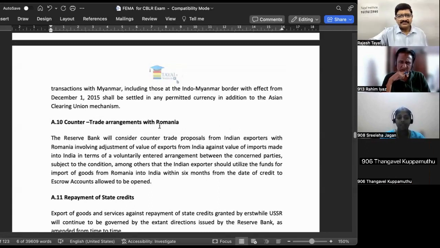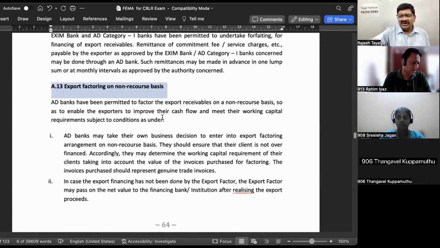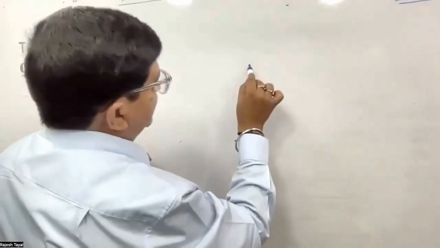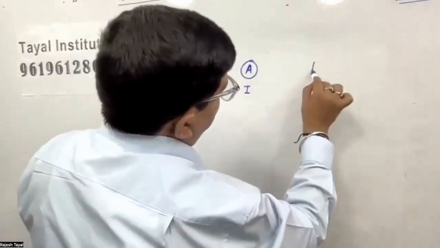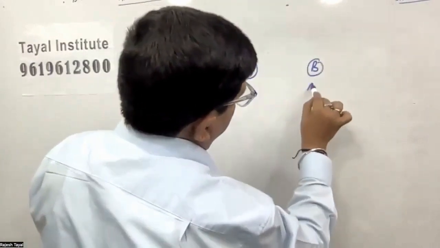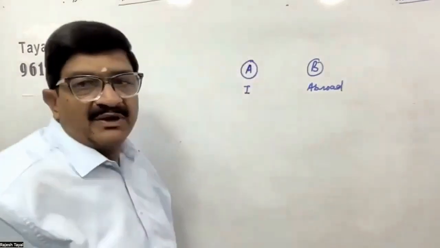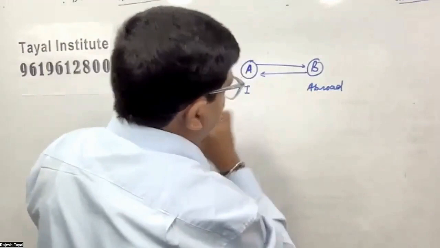Yes. Counter trade. So counter trade means what? You are exporting goods to one country and you are importing goods from the same country and with the same people. So what happens is that Mr. A is in India, Mr. B is abroad. Whichever country it may be, I'm not using any particular name. He is exporting goods to Mr. B. At the same time, he is also importing goods from Mr. B.